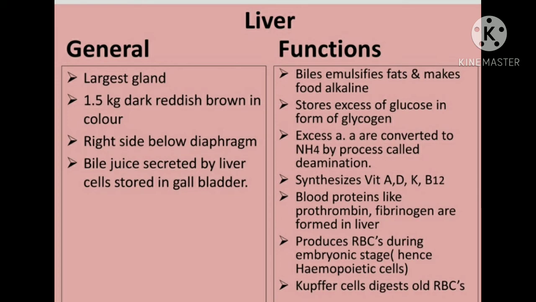Then coming to the last function, Kupffer cells also digest the old RBCs. This is the function of the Kupffer cells. Kupffer cells digest the old or worn out RBCs, as it helps in the detoxification process and destruction of old RBCs. So this is all about the liver, its physical structure or general points, and on the right side the function of the liver.